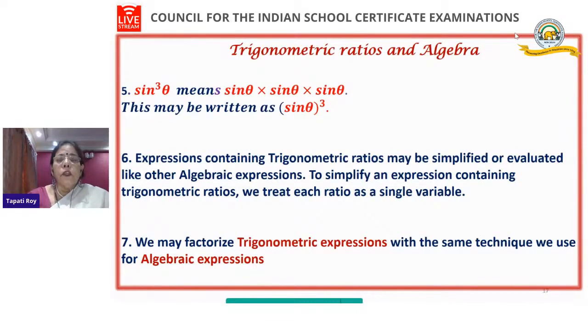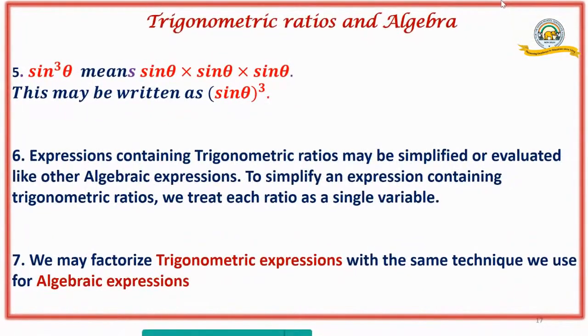Expressions containing trigonometric ratios may be simplified or evaluated like other algebraic expressions. To simplify an expression containing a trigonometric ratio, we treat each ratio as a single variable. So as we do the sums, you will understand how we simplify them. And we may factorize a trigonometric expression with the same technique we use for an algebraic expression. So we can factorize the trigonometric expression in the same way.